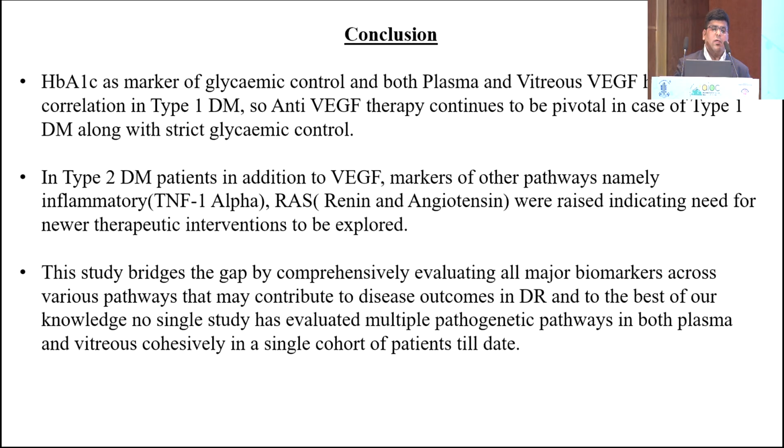However, in type 2, there were other pathways like TNF alpha, indicating the inflammatory pathway, and the RAS pathway, renin and angiotensin, that were elevated and therefore need newer therapeutic interventions to be explored for treatment of type 2 diabetes mellitus with diabetic retinopathy. Thank you.